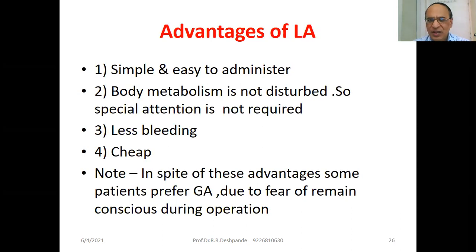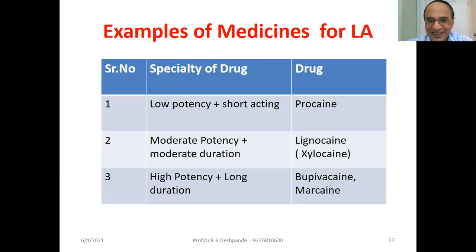Advantages of local anesthesia: simple and easy to administer. Body metabolism is not disturbed, so special attention is not required like in general anesthesia. Less bleeding will be there. Very cheap compared to general anesthesia. In spite of these advantages, some patients prefer general anesthesia due to the fear of remaining conscious during the operation. Some patients are fearful. They don't want local anesthesia. They don't want to see what the surgeon is doing. Okay. Examples of medicine for LA: specialty of the drug and the name of the drug.